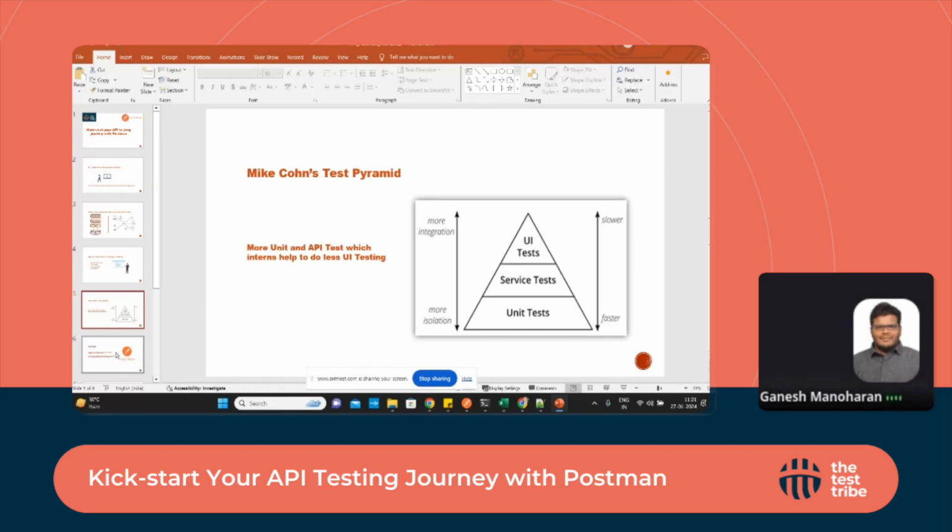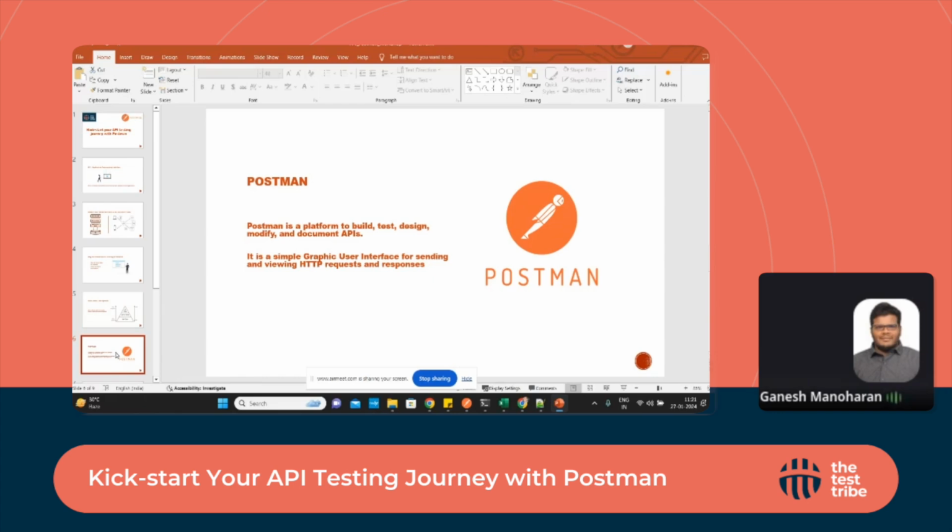Then moving on to Postman. As I already told you, I've been using Postman for 4.5 years. One thing I love about Postman is that they keep introducing a lot of features. Recently they introduced Postbot and load testing. Whatever is required for API testing, API creation, API development, they are bringing into Postman. I've seen the tool right from the beginning.